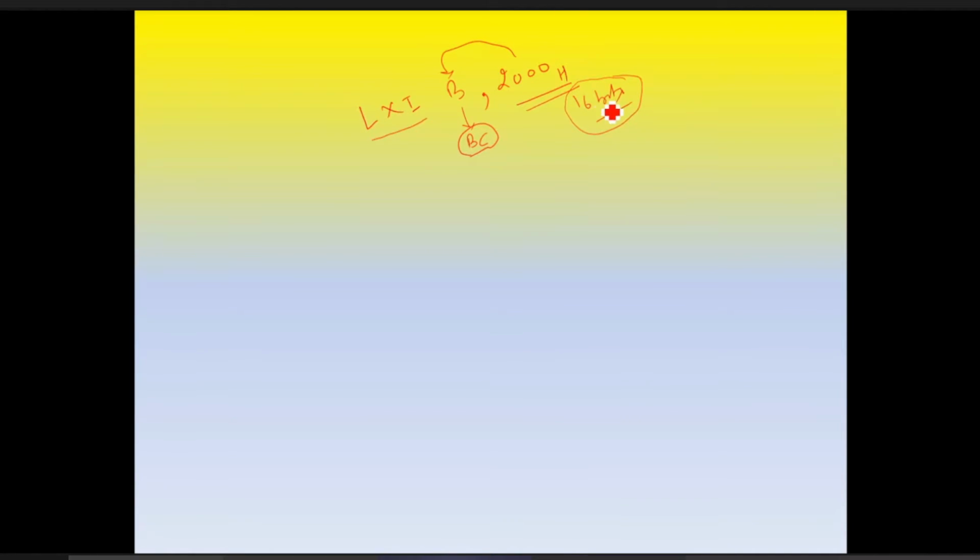So this is 16 bits. If we are using a register pair, it means register B can store 8 bits, register C can store another 8 bits. So we can store 16 bits in combination. But which register will store which value? In this case, B is called the higher order register, C is called the lower order register. So register B will store 20 individually in this operation.